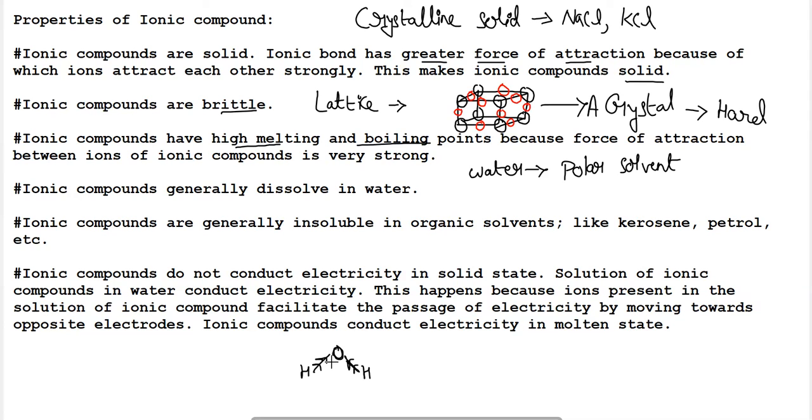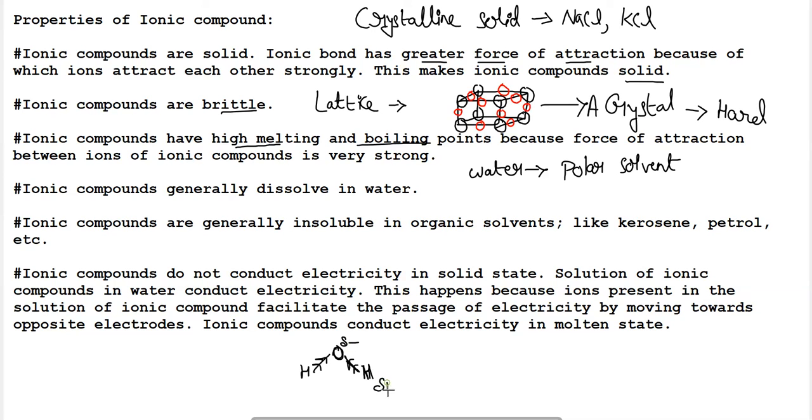So here, the shared electrons between hydrogen and oxygen, what will happen? The oxygen will attract the electrons towards itself, and due to this, the electron density towards the oxygen will increase, and it will attain a very small negative charge.